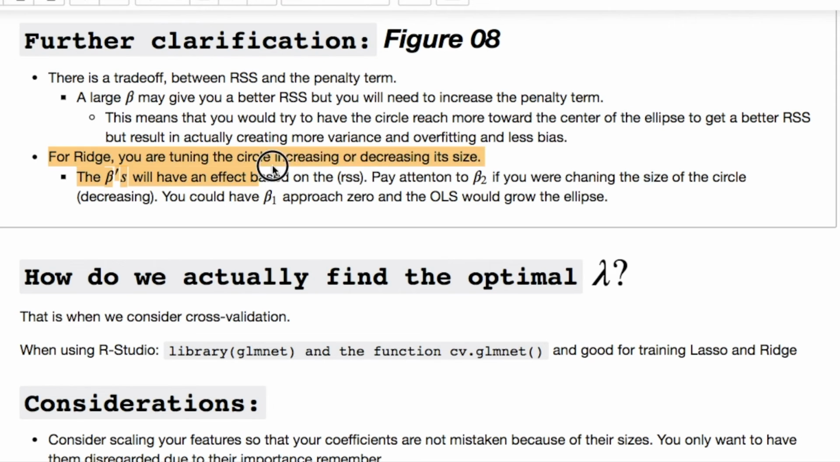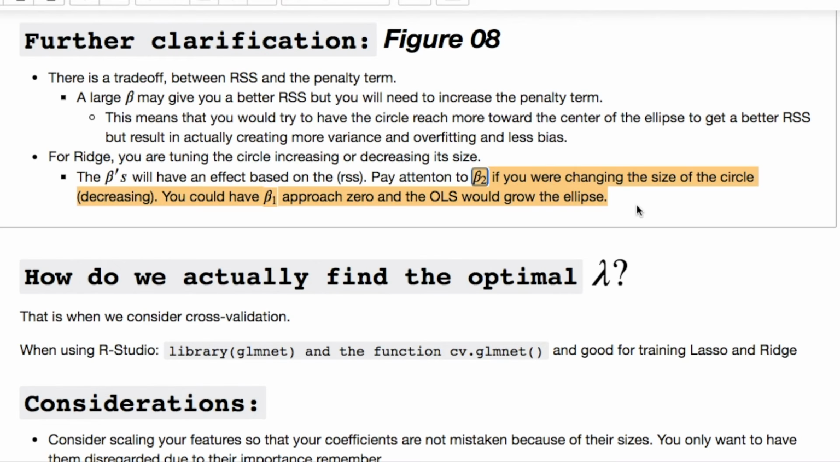For ridge, you're tuning the circle by either increasing or decreasing its size. The betas have an effect on your residual sum of squares. Let's think about something. If we are changing the size of the circle, for instance, decreasing the circle and increasing the size of the ellipse, then your beta 1 will approach 0.